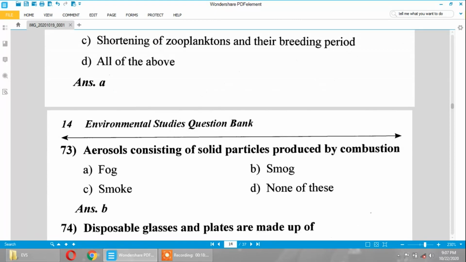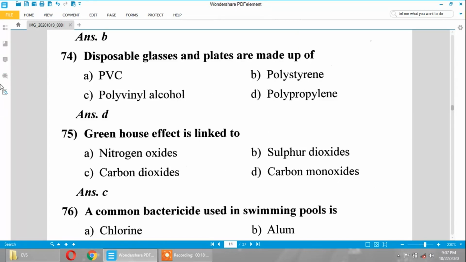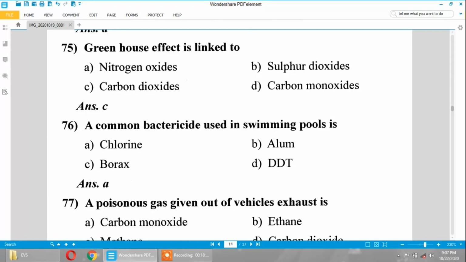Aerosols containing solid particles produced by combustion is smog. Disposable glasses and plates are made up of polypropylene polymer. Greenhouse effect is linked to carbon dioxide.